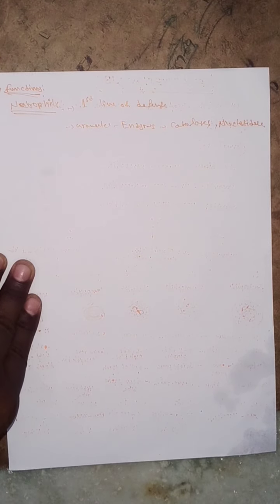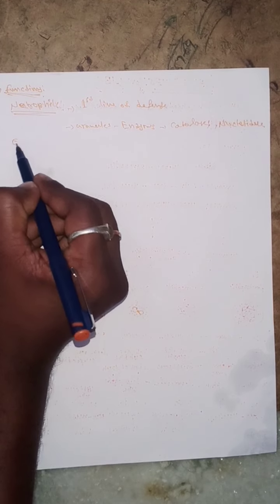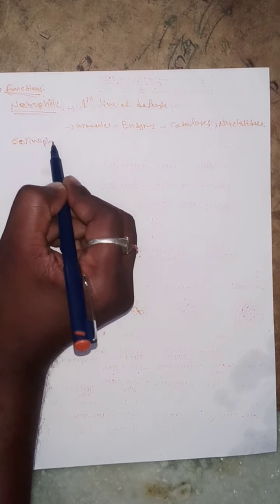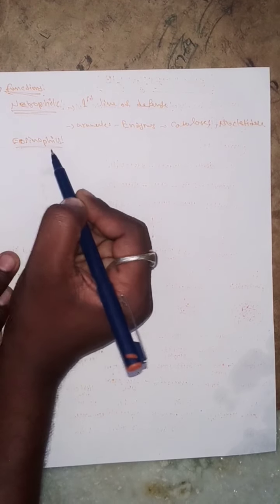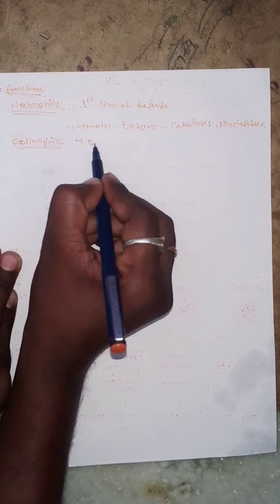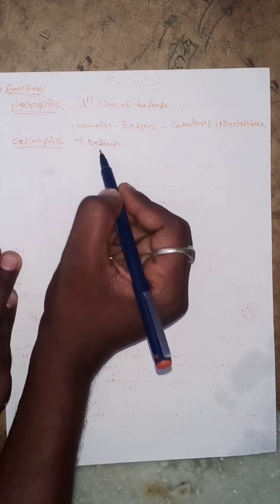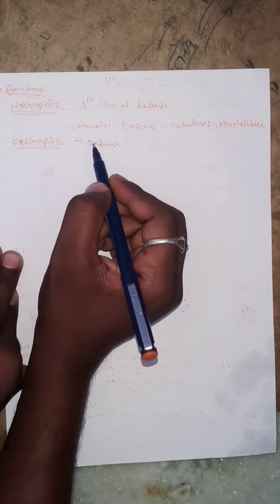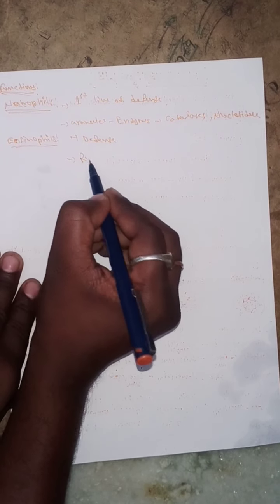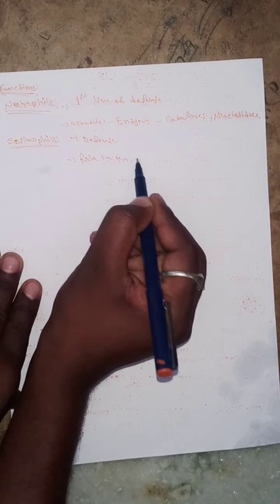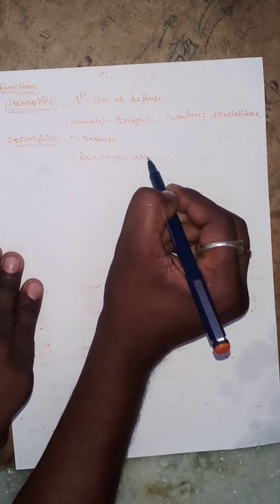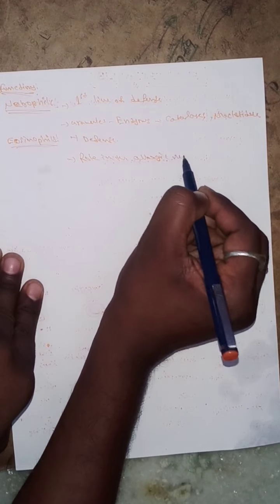The next one is eosinophils. So what about eosinophils? It is also a defense against compounds and has a role in allergic reactions.